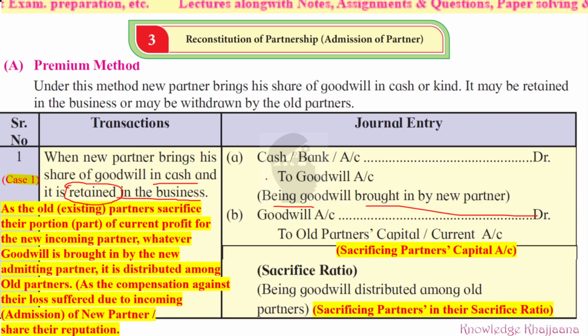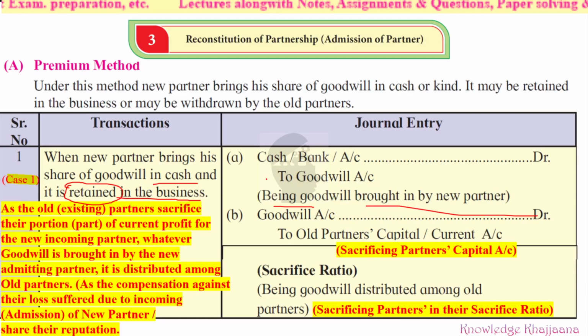What is the narration of this second entry? Being goodwill distributed among old partners, that is sacrificing partners, in their sacrifice ratio. Whatever goodwill has been brought by the new partner is distributed to the old partners, that is sacrificing partners, in their sacrifice ratio.